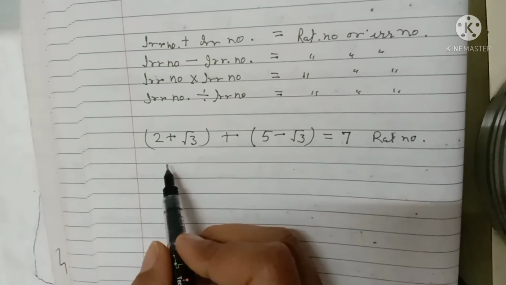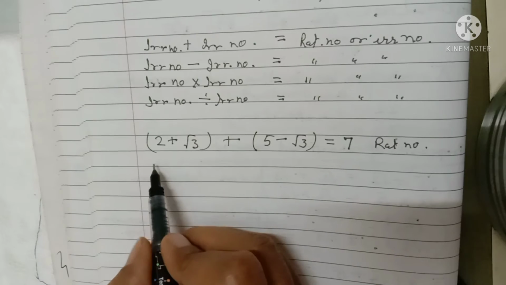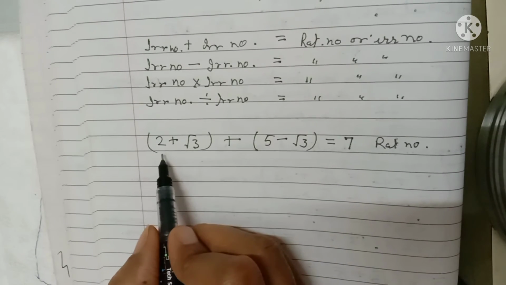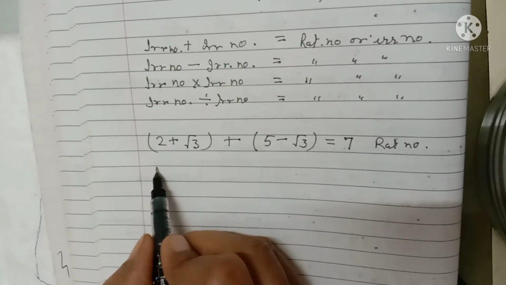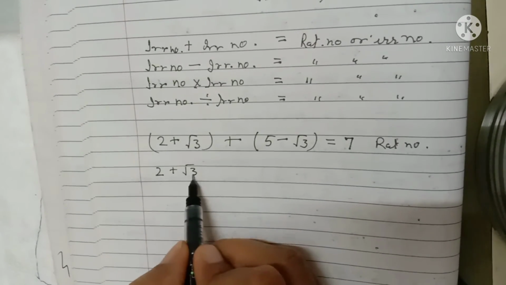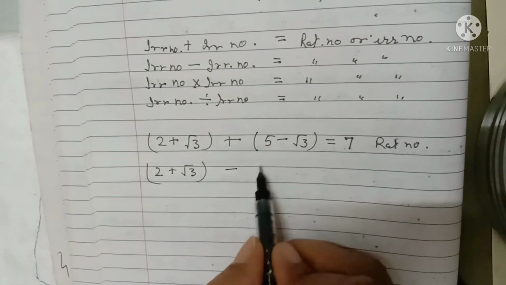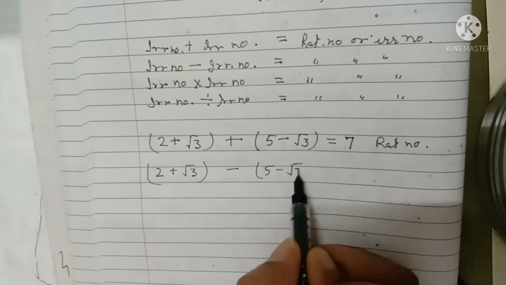Now the difference of two irrationals. Suppose we take the same example, 2 plus root 3, and find the difference with 5 minus root 3.